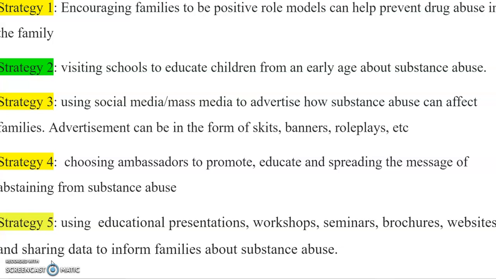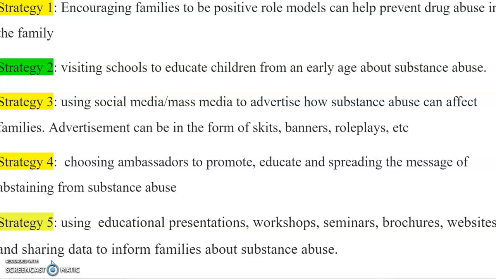So strategy 1, they can encourage family members to be positive role models for other family members, which can help prevent drug abuse in the family. Strategy 2, visiting schools to educate children from an early age about substance abuse. Strategy 3, using social media or the mass media to advertise how substance abuse can affect families.